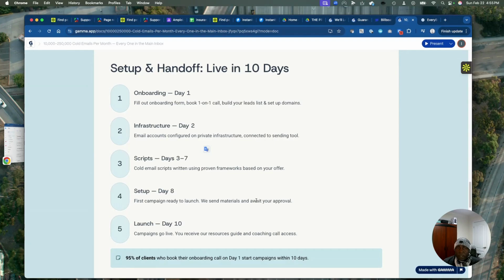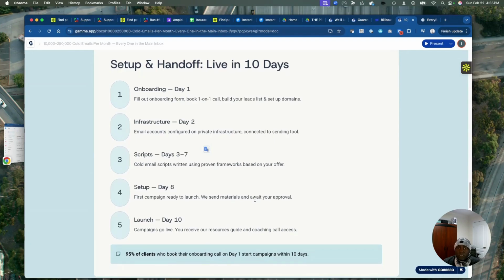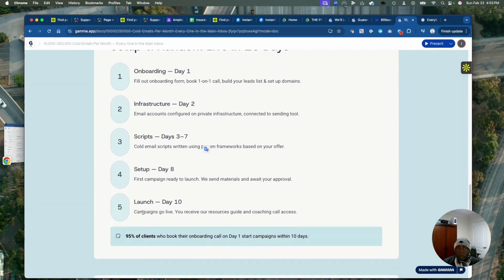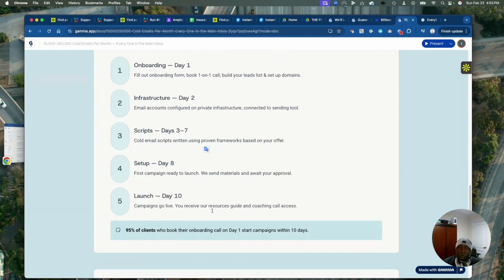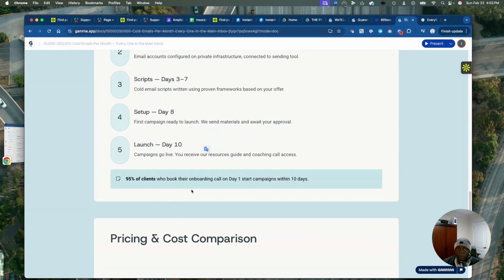We'll start by sending material, looking for approval, looking for you to confirm. And then we can start going live from 10 days to 14 days. Most of them will book their campaign, and within 10 days, their campaigns are started.